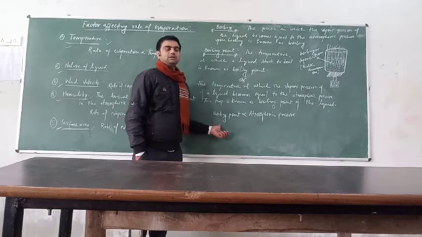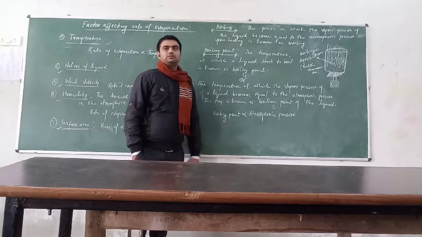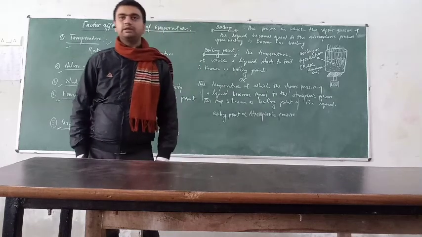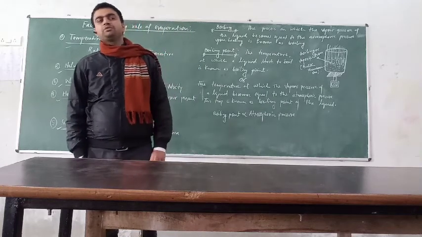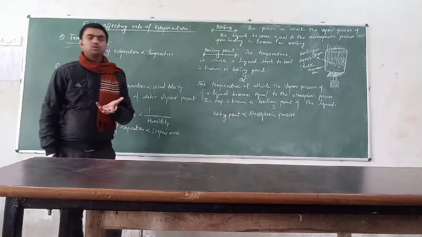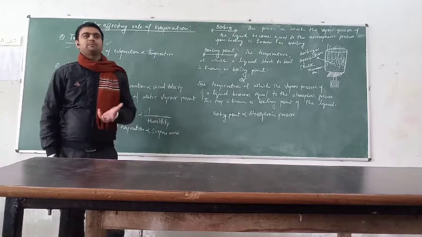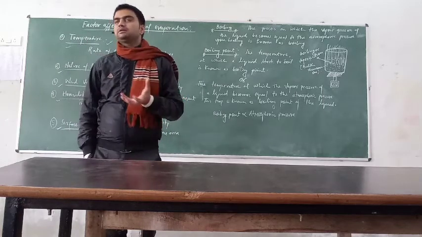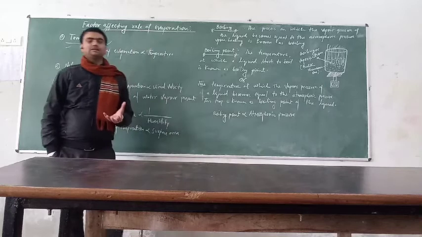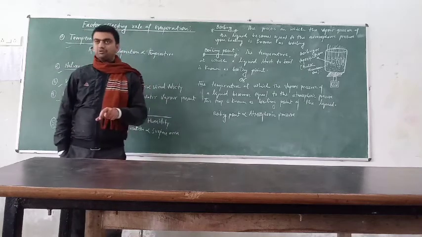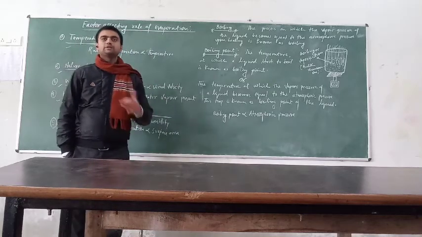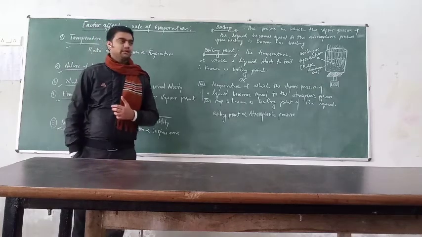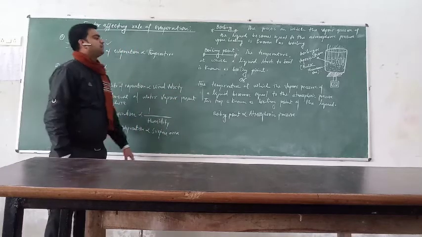You know very well, a question arises from this topic. We cannot cook pulses or rice easily at high altitude or on a mountain. At higher altitude, the pressure is very low, and when the pressure becomes low, the boiling point also becomes low. That is the reason we cannot easily cook food like pulses or rice at higher altitude, because the atmospheric pressure decreases as we move upwards. In this way we can define boiling and boiling point.